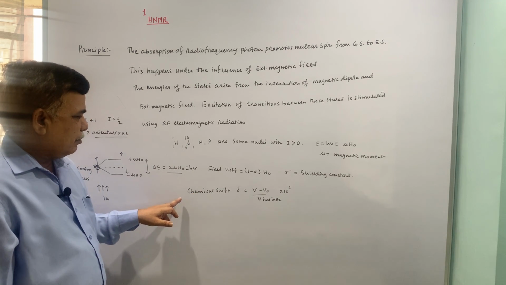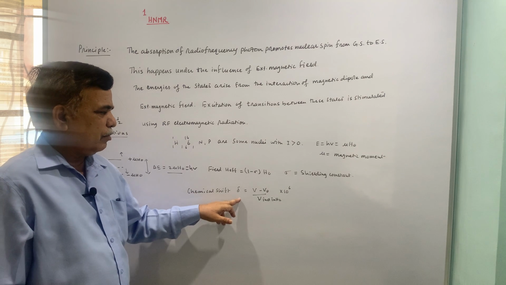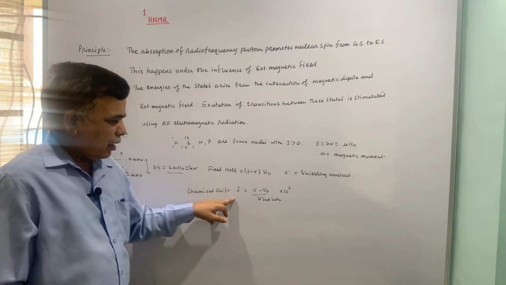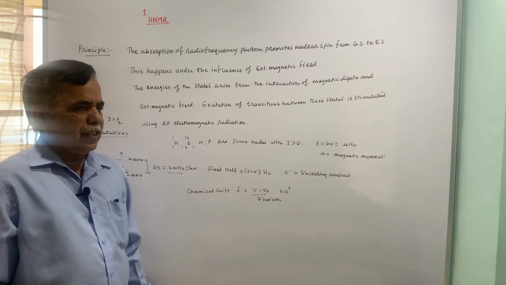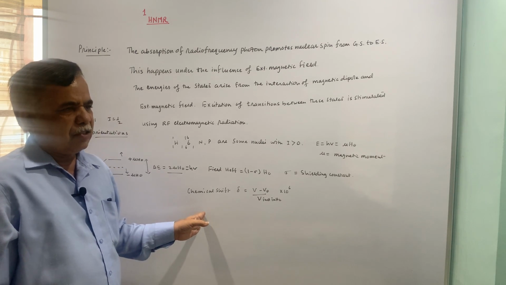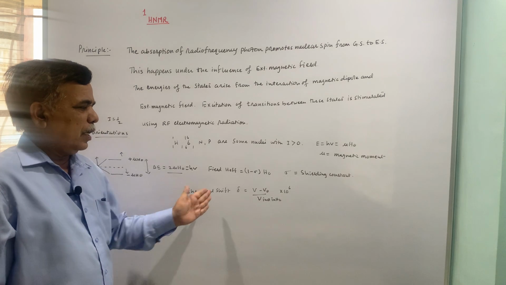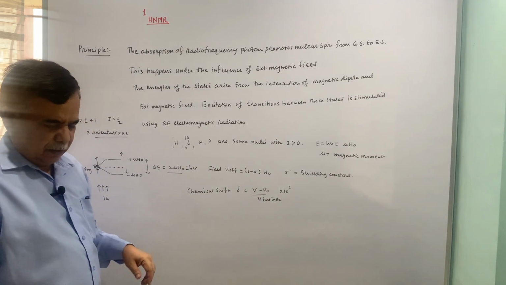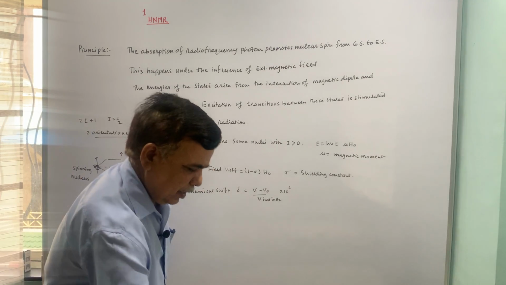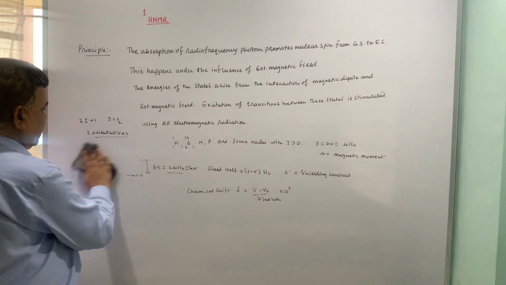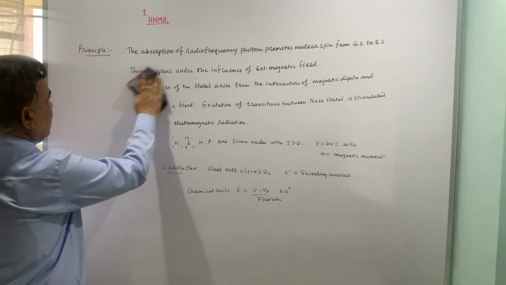Then one more thing we have said, chemical shift. This is the number which tells you whether the protons are shielded or deshielded, upfield or low field, and so on. For that we use an internal standard, that is TMS.